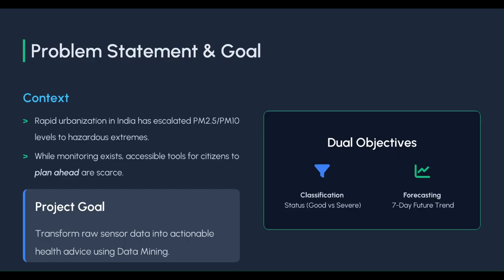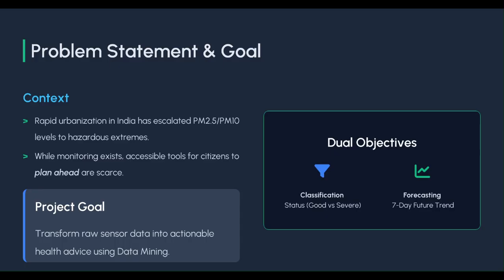Air pollution has become one of the most severe public health challenges in India due to rapid urbanization. Particulate matter such as PM 2.5 and PM10 frequently exceed safe levels, specifically in cities like Delhi and Kolkata. While real-time monitoring exists, accessible predictive tools for citizens are pretty limited. Most systems only show air quality without forecasting or recommendation.